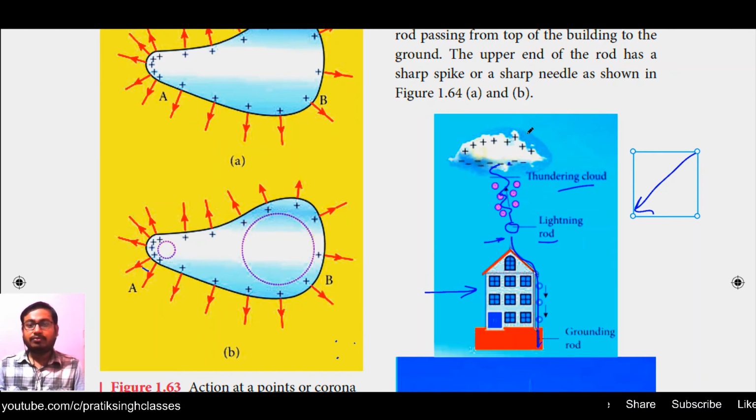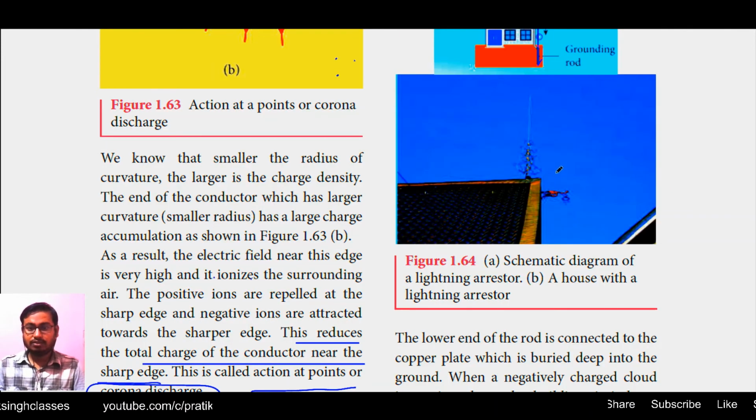Coming to figure 1.6 B, the same thing is given there. As you can see in figure 1.6 B, a house with a lightning arrestor. Here is a spike, and whenever there is a thunderstorm, the lightning falls on this region because of the very high positive charge density, and the very high potential goes to the ground without harming this building and protecting the precious life inside.